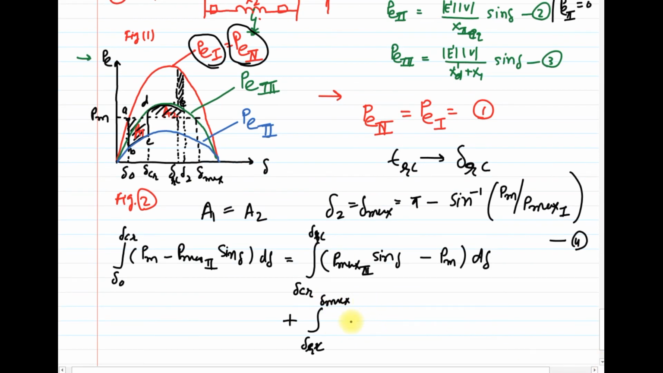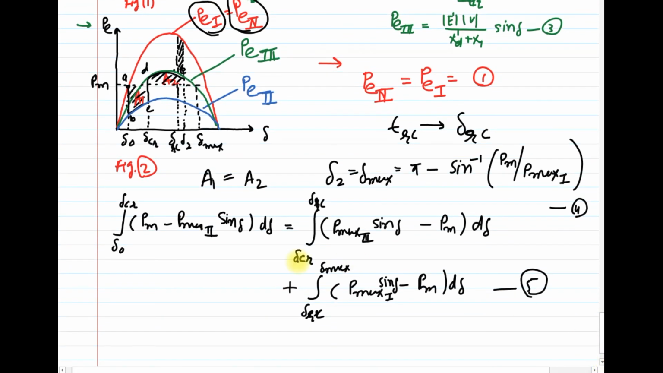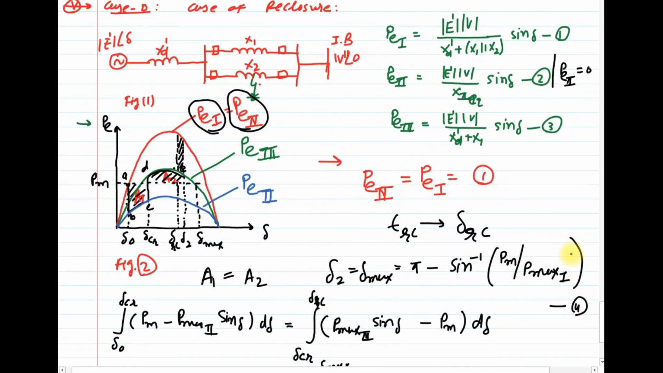Clear? Which is again the acceleration, which is Pmax 1 minus Pm, that is, Pmax 1 sine delta minus Pm, d delta. Clear? Equation number 5. And by solving this equation number 5, you will get the final answer for the critical clearing angle for the case of reclosure. So I hope you have understood up to this. In the next session, we will calculate an example based on all these cases.